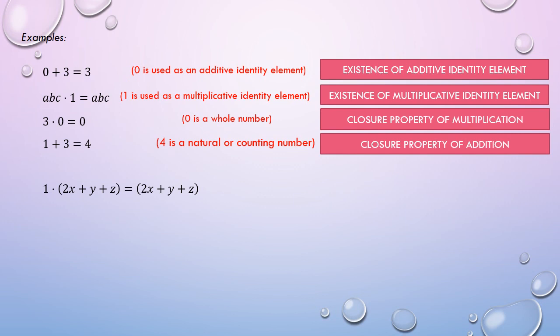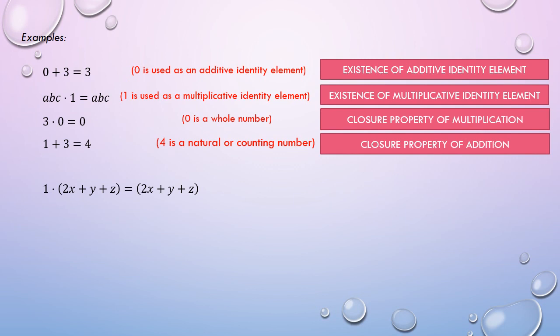Kung titingnan natin ito, may groupings na involved. The numbers 2x, y, and z are grouped since naka-parenthesis sila. So in other words, pwedeng associative property siya since may groupings. But for this to be associative property, kailangan may change in groupings na maganap. Kaya let's observe first the groupings. Makikita natin na on both sides of the equation, we have the same groupings pa rin. Ibig sabihin, walang nabago sa groupings ng mga numbers na ito. Kaya, hindi associative property ang tamang sagot.